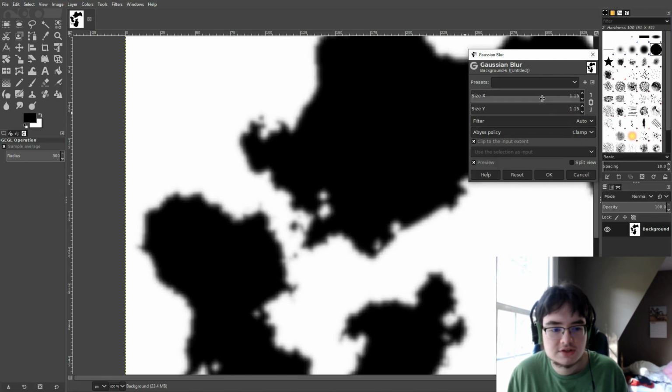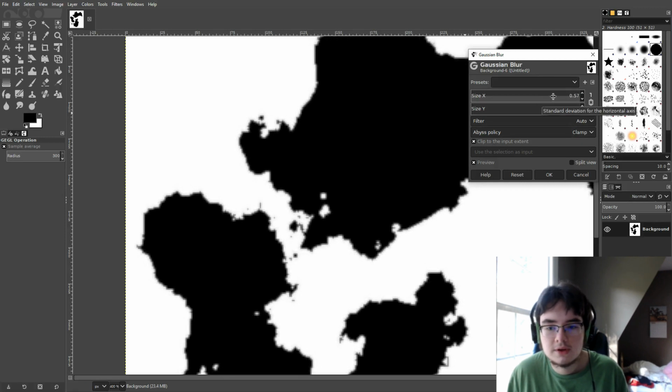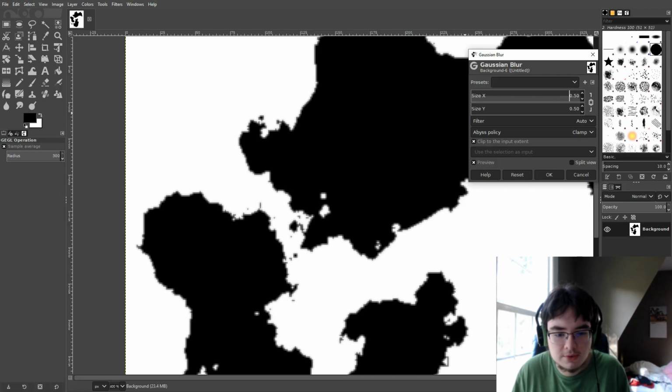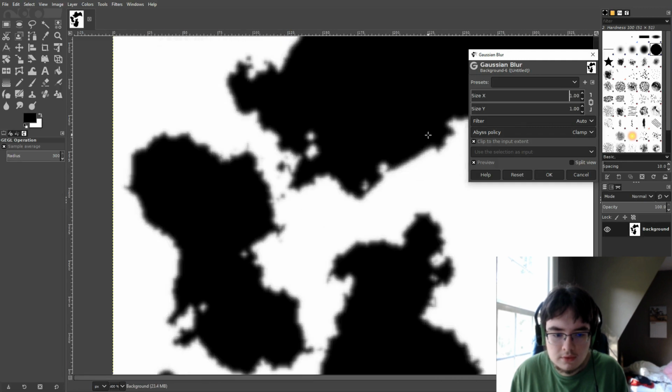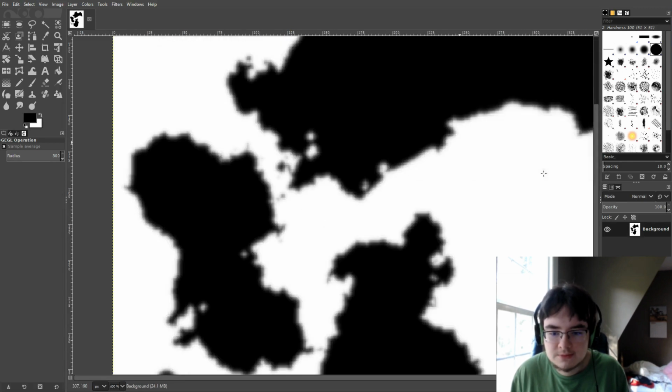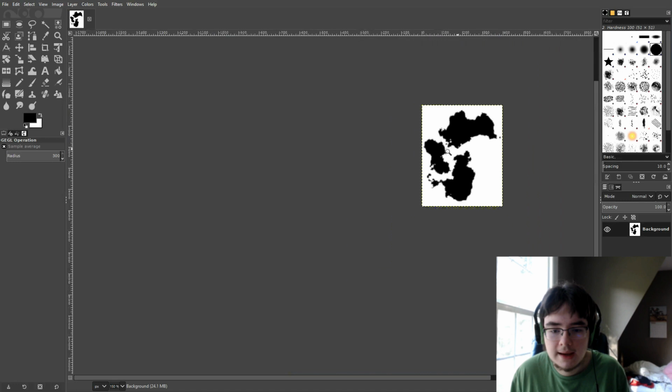So now I can just adjust this to a point which is good, so I think 0.5 looks good. Maybe 1? I think 1 is good. So press OK, and this is our map.